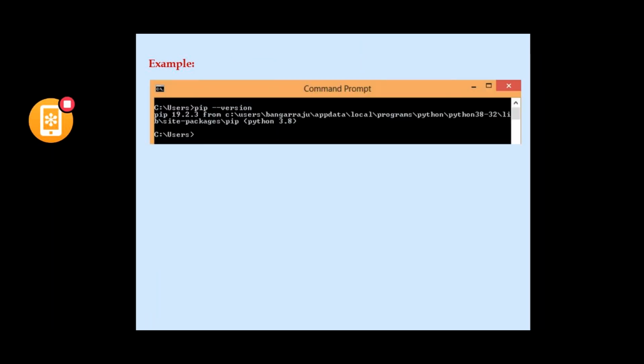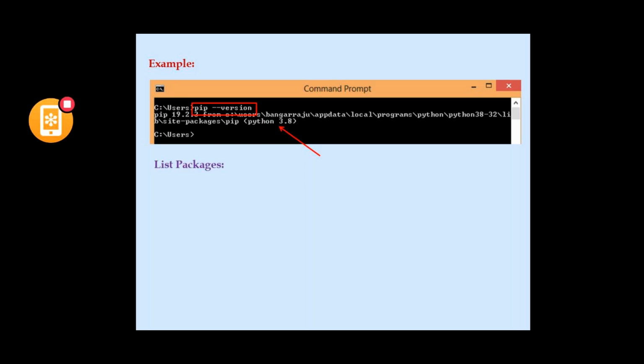So we'll see an example. So this is my command prompt. So here I'm giving the PIP version command. So the command is pip space hyphen hyphen version. This command is used to know the version of PIP that we have installed in our Python. I am using the current version, that is Python 3.8. So that is the version of my PIP.